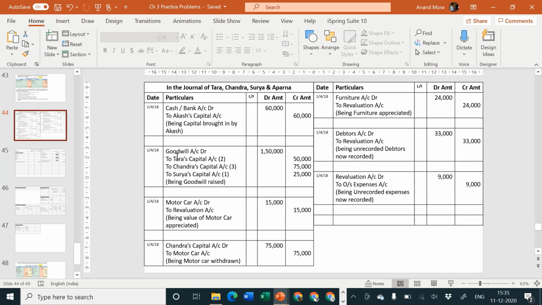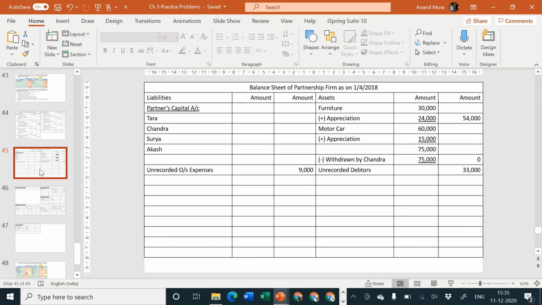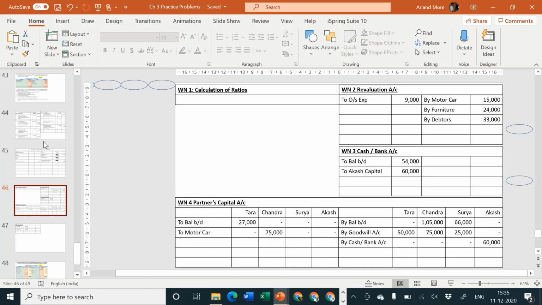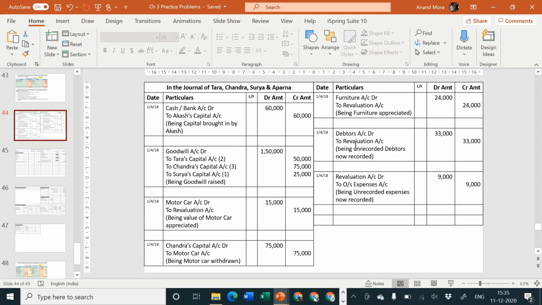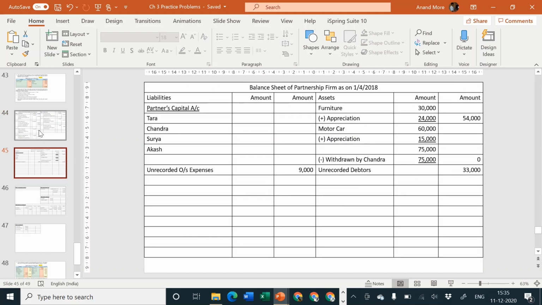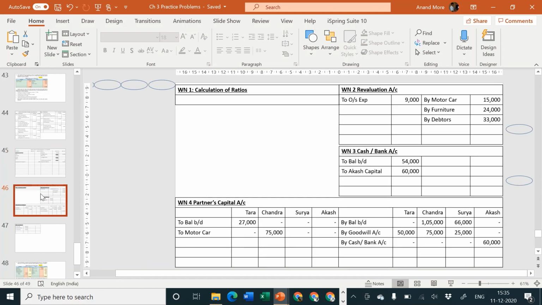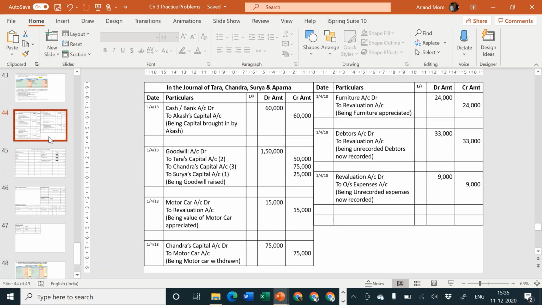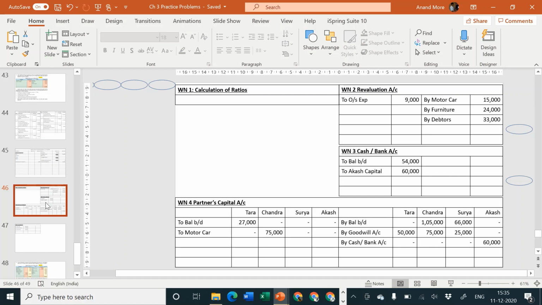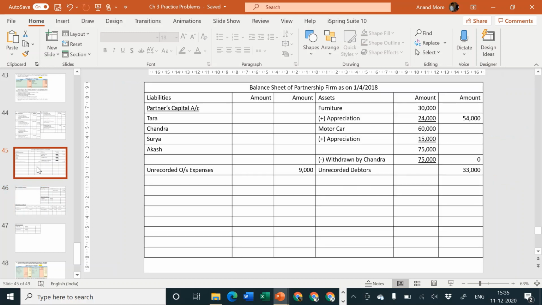Next point is furniture to revaluation. So entry will be posting is in furniture appreciation add, we have done it, and revaluation account credit side, that is also taken up by us. Very good. So posting is done. Debtors to revaluation, so debtors balance sheet asset side we should record outer column, yes, and revaluation account credit side we should consider debtors, yes, that is also being taken care of. Next one, revaluation to outstanding expenses we have completed just now. Revaluation account debit side 9,000 and outstanding expenses 9,000, balance sheet liability side.